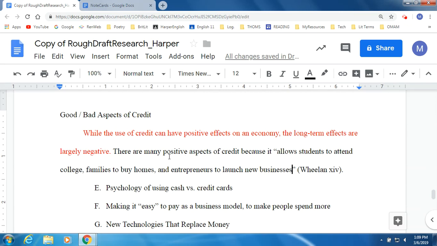While the use of credit can have positive effects on an economy, the long-term effects are largely negative. There are many positive aspects of credit because it allows students to attend college, families to buy homes, and entrepreneurs to launch new businesses.